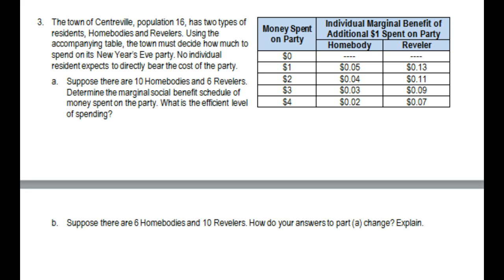And then you're doing the exact same thing for part B, except they just changed the question. They're saying there are 6 homebodies and 10 revelers. Again, you just have to calculate it out. If there's only 6 homebodies, it's 6 times 5 cents, and then 10 revelers times 13 cents. And so it's just a math problem.